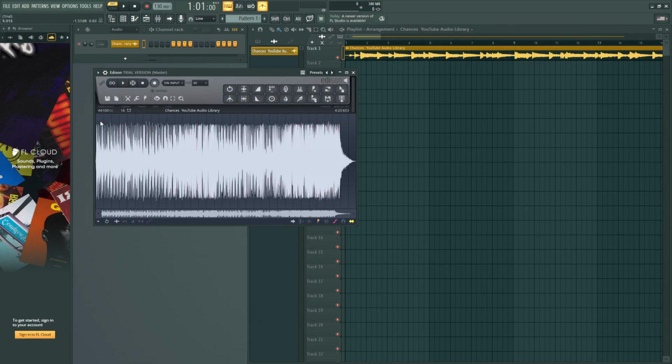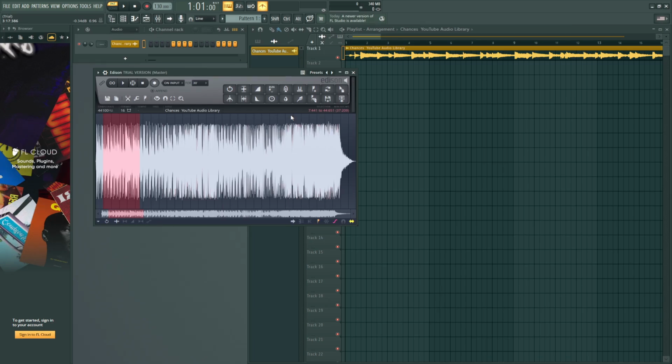In Edison, use your mouse to highlight a short section that contains only background noise. Look for a spot where the vocalist isn't speaking or singing, maybe a quick breath or a pause between phrases, so the selection captures the ambient buzz or hiss by itself. Aim for a clean slice of room tone. The better this selection represents the noise alone, the more accurate your results will be.